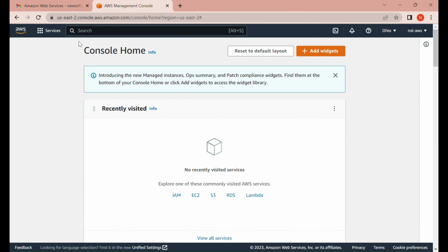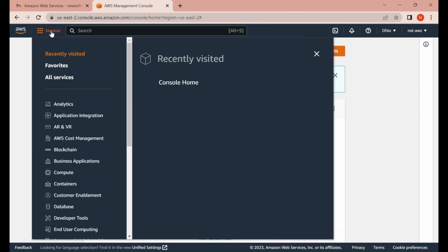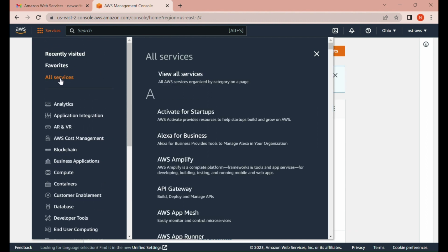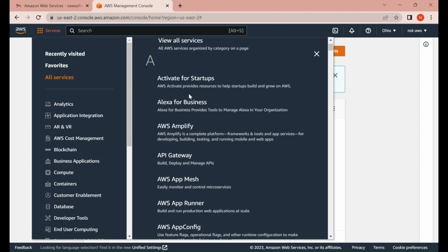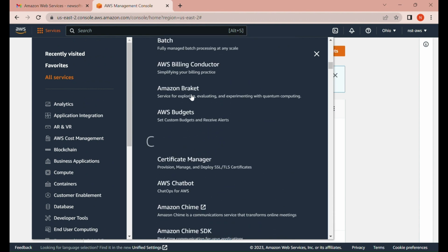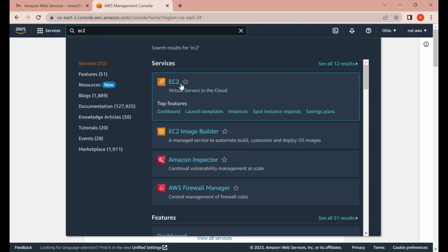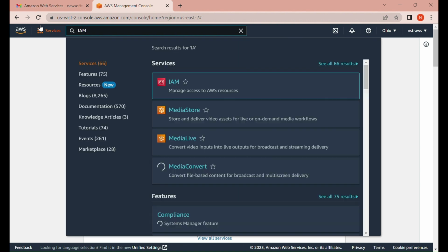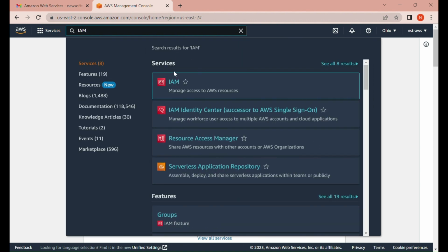So here you can see a lot of things. If you click on services, you can see the list of services that they're providing. If you click all services, right, you can see all the services that AWS is providing. So for example, EC2 is an infrastructure as a service. We will see it in detail in coming videos. But for now, just see this is how the AWS console looks. And this is how we can search for any of the services and look into it.